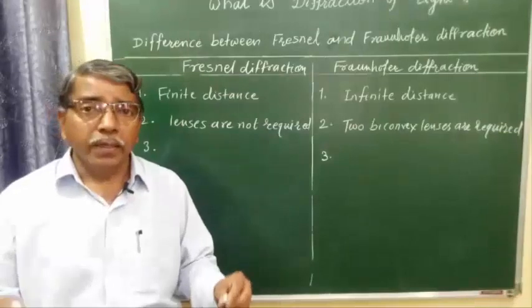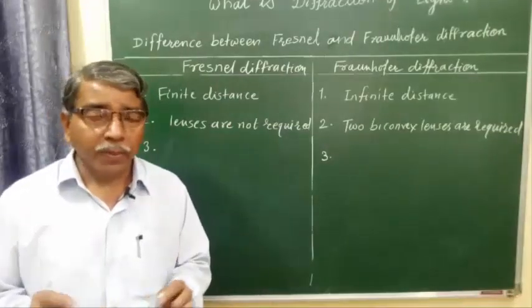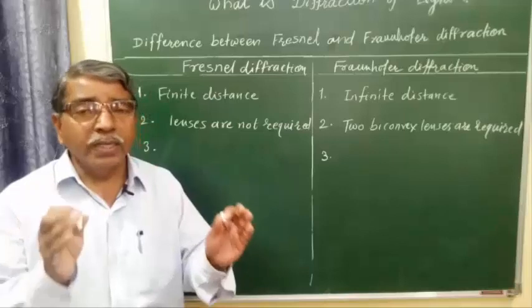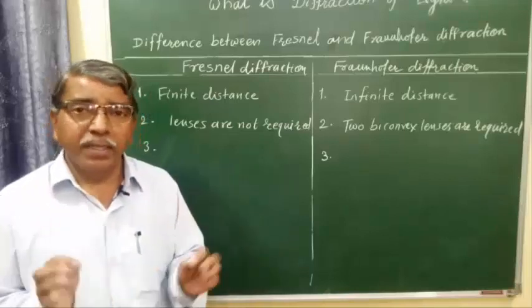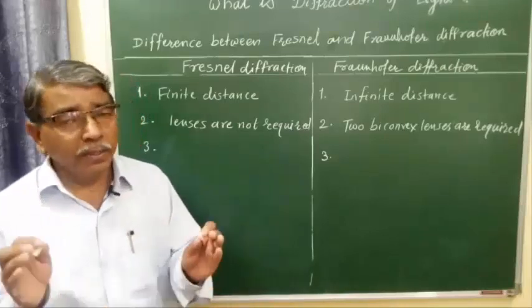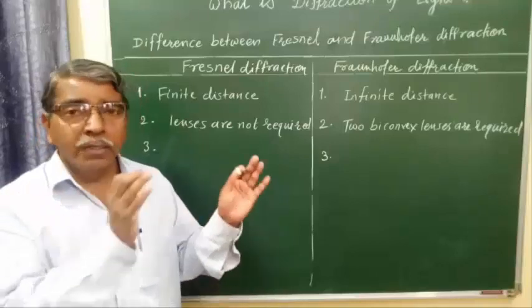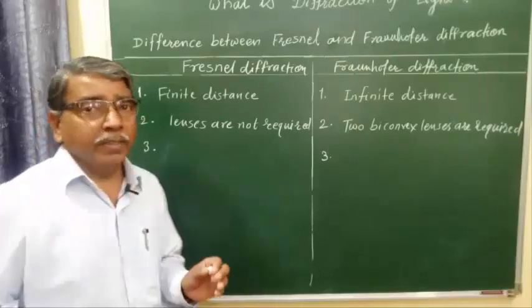Number 3, in case of Fresnel diffraction, the wavefront arriving at slit AB is a spherical wavefront, and in case of Fraunhofer diffraction, the wavefront arriving at slit AB is a plane wavefront.